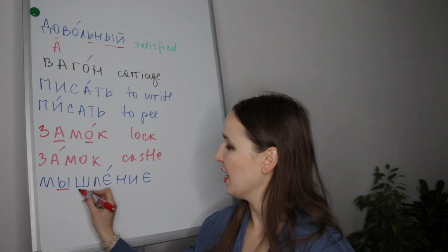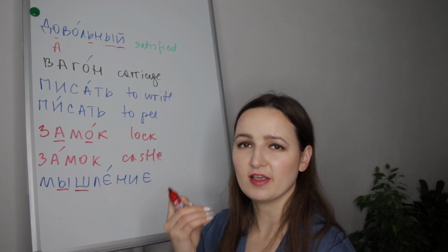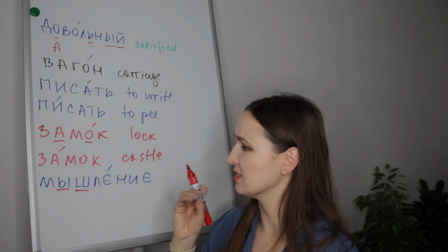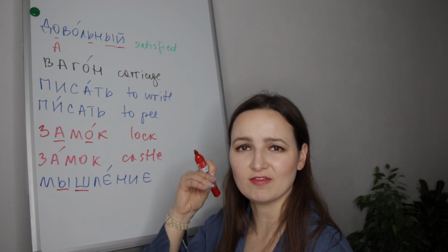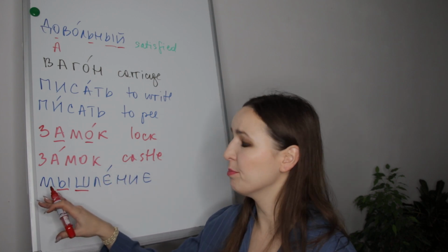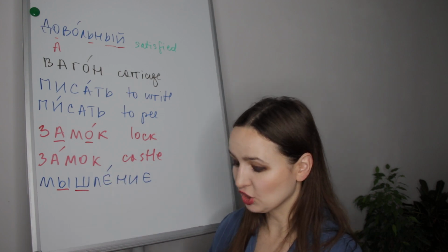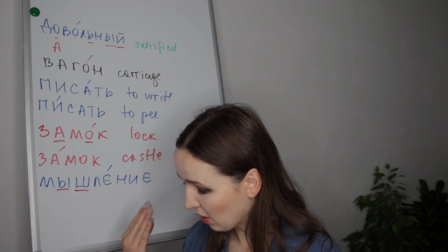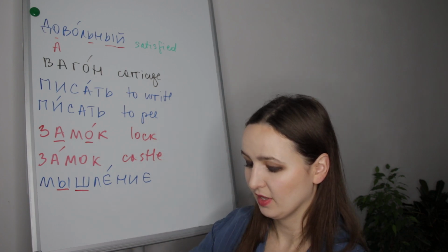Мышление. And again, sh is very hard. You have to touch with your tongue your alveolus while you pronounce sh. Мышление. Мышление is a way of thinking.